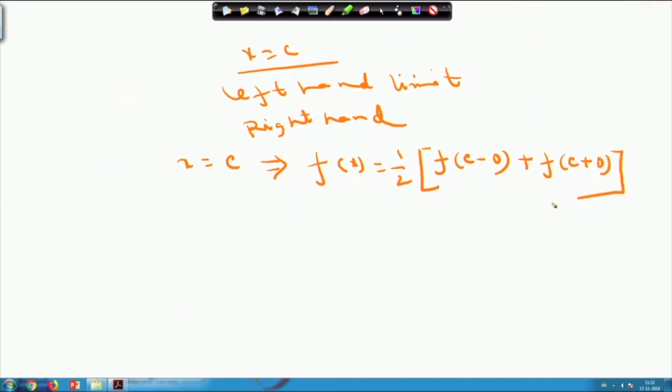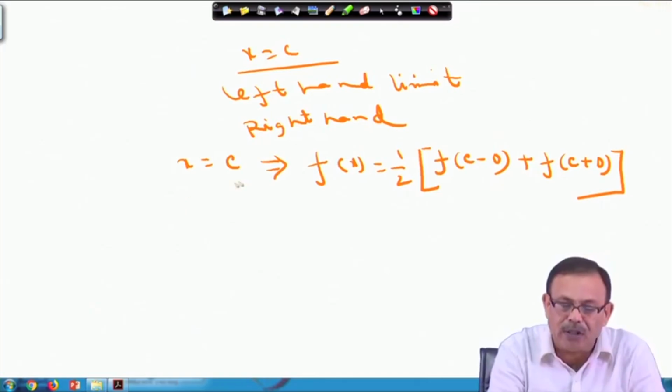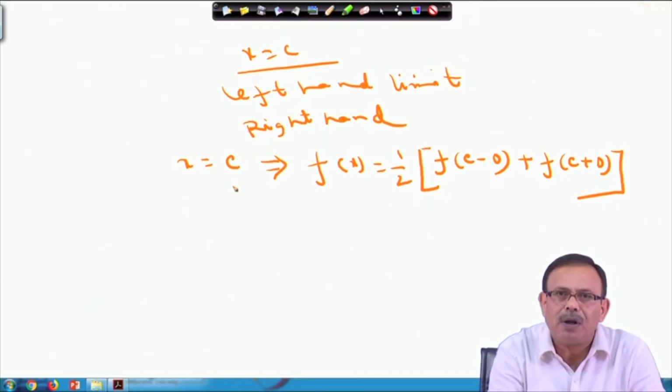So, I think it is clear now that at the point x equals c, if you have a point of discontinuity, then the value of the Fourier series at the point x equals c can be evaluated as half into f of c minus 0 plus f of c plus 0, that is left hand limit of c and right hand limit of c.